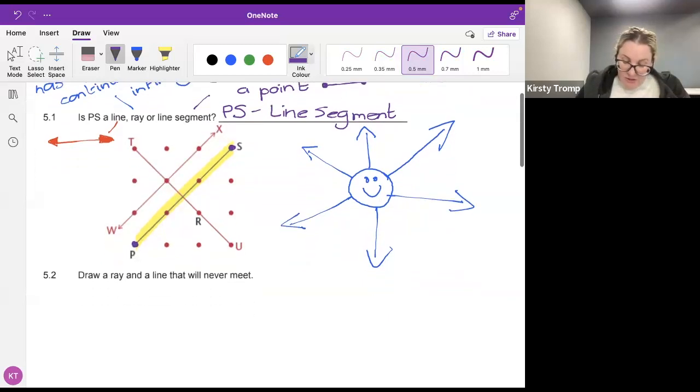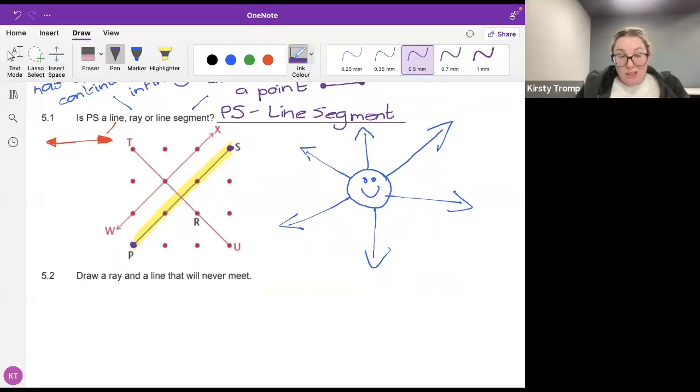In our next question, it asks us to now draw. So it says, draw a ray and a line that will never meet. We've spoken about what a ray looks like. We've spoken about what a line looks like.